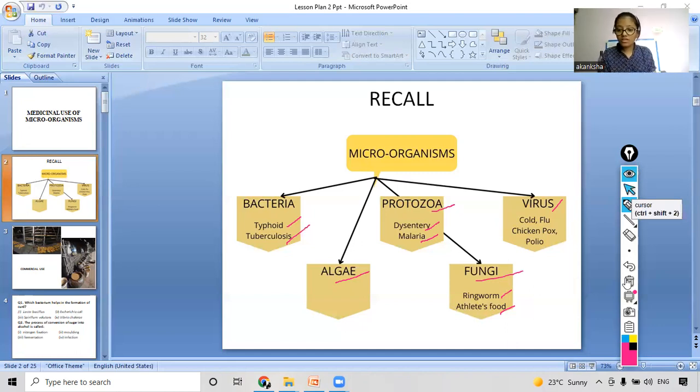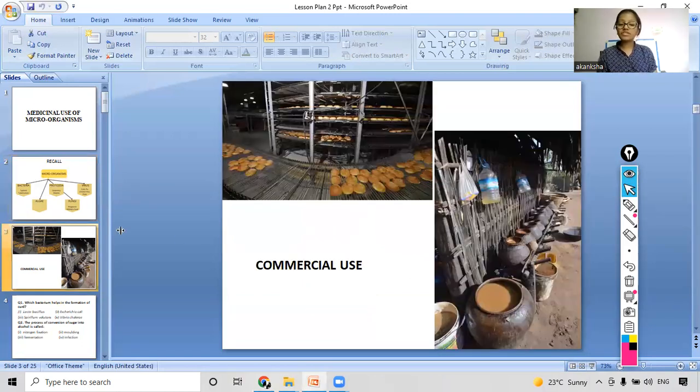So now let's move on ahead and we will see some more recalling portion of the previous chapter. We also learned about the uses of the microorganism, the commercial uses. What was the commercial use? It was used as yeast in the baking industries, and it is also used in making jaggery and alcohol. So these are the different things that the microorganisms are used for.